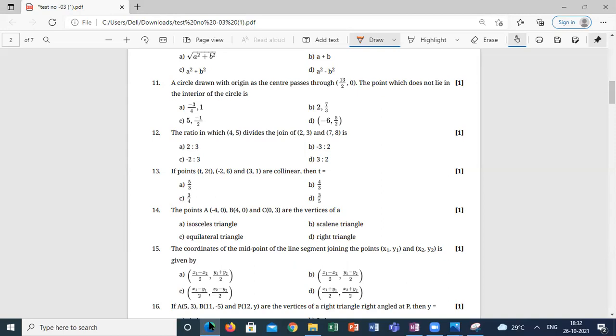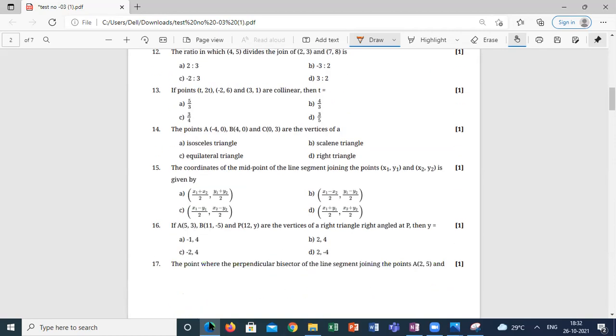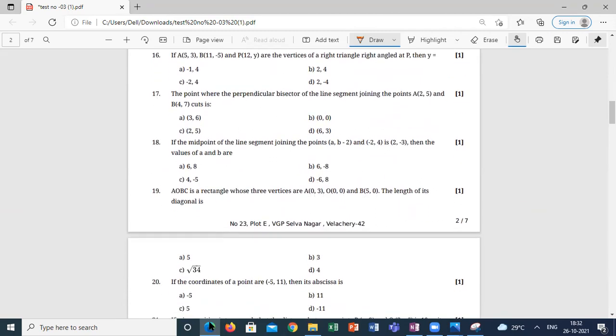Eleventh one, 12th one, 13th one, 14th one, 15th one. Go through it and let me know which question, anyone having any doubt? Students, please. No doubt, sir. Okay, 16 to 20. Go through it.